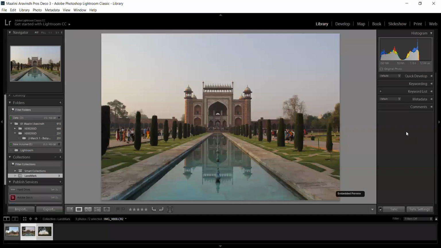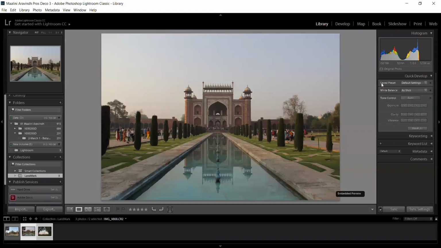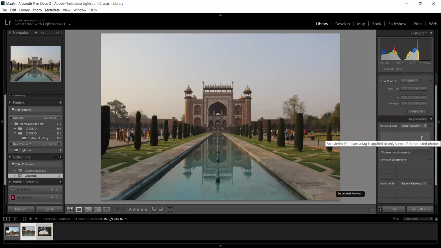the right panel. In the right panel, there are a few settings like quick develop settings. In quick develop settings, there are a few basic corrections you can do. If you have a preset, you can apply your preset. There are default presets by Adobe. Then you can choose the white balance, those kinds of things are there. And you can give keywords.